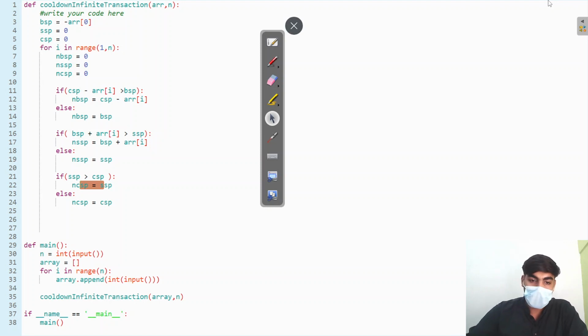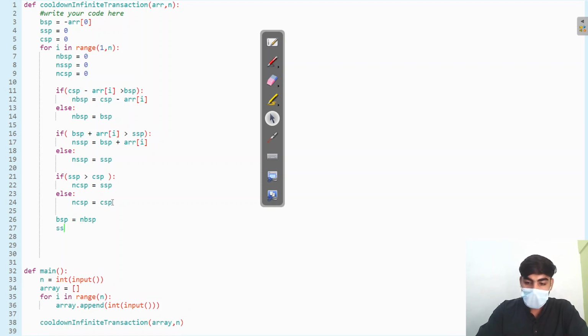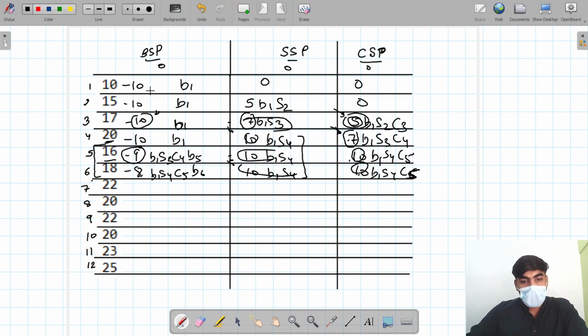At the last, buying state profit becomes new buying state profit, selling state profit becomes new selling state profit, and cool down state profit becomes new cool down state profit. Why am I doing this? Because you can see for that one, this is buying state profit and this is new buying state profit. For this one, new buying state profit becomes buying state profit, and this becomes new buying state profit.